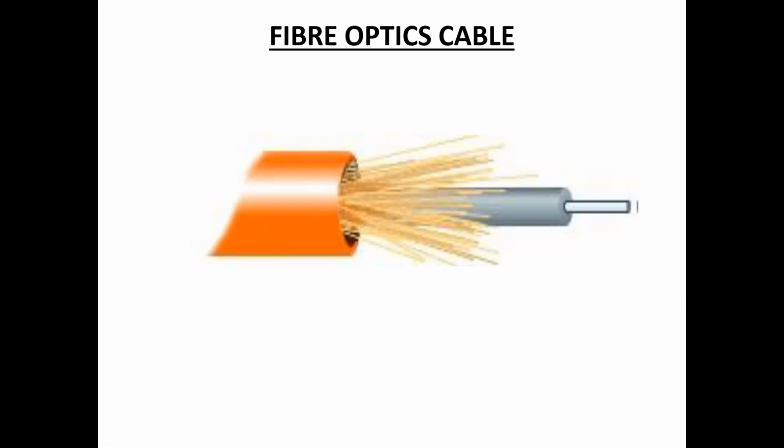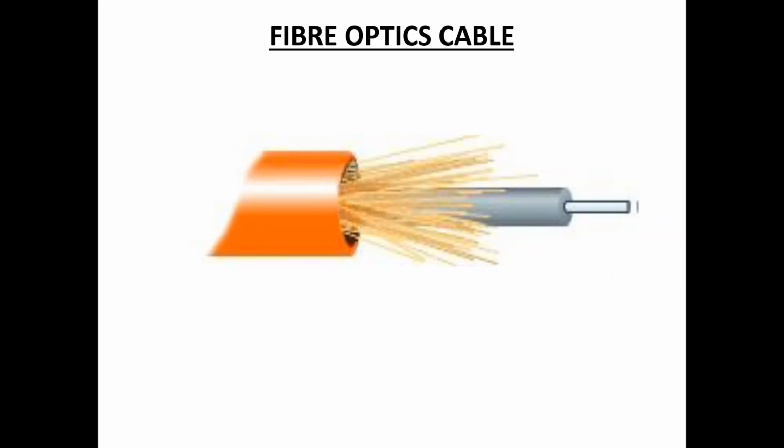Fiber optic cable transmits light rather than electronic signals, eliminating the problem of electrical interference. This fiber optic cable is used for connecting networks between buildings, because it has the ability to transmit signals over much longer distances than coaxial and twisted pair cable.